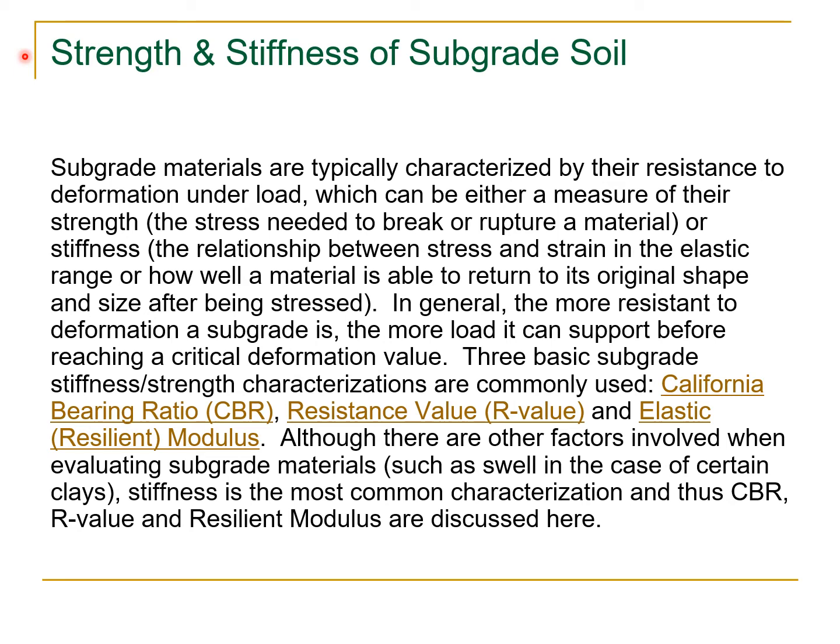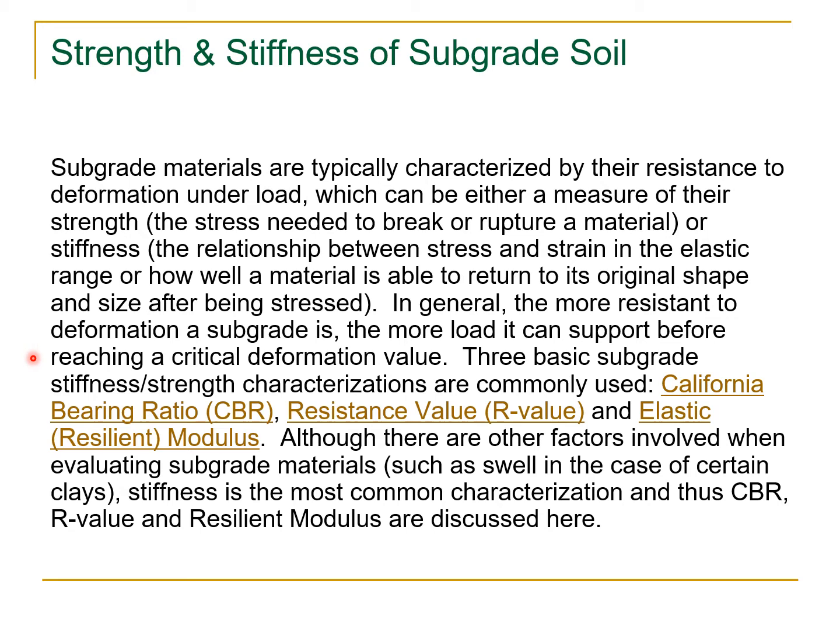Strength and stiffness of subgrade soil. Subgrade materials are typically characterized by their resistance to deformation under load, which can be either a measure of their strength, the stress needed to break or rupture a material, or stiffness. That means the relationship between stress and strain in the elastic range, or how well a material is able to return to its original shape and size after being stressed.